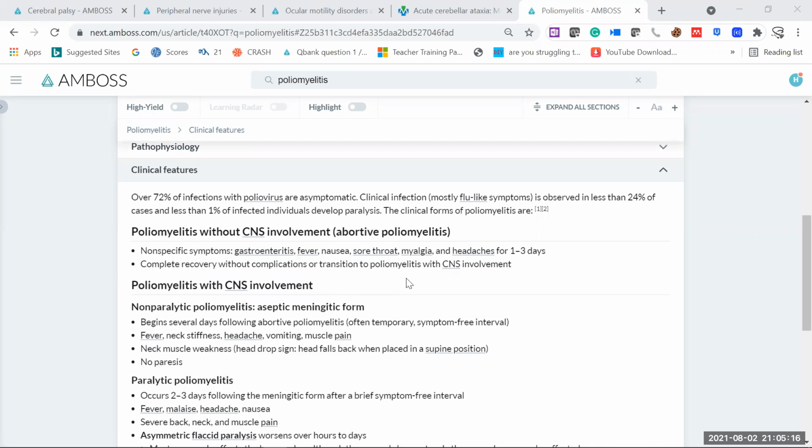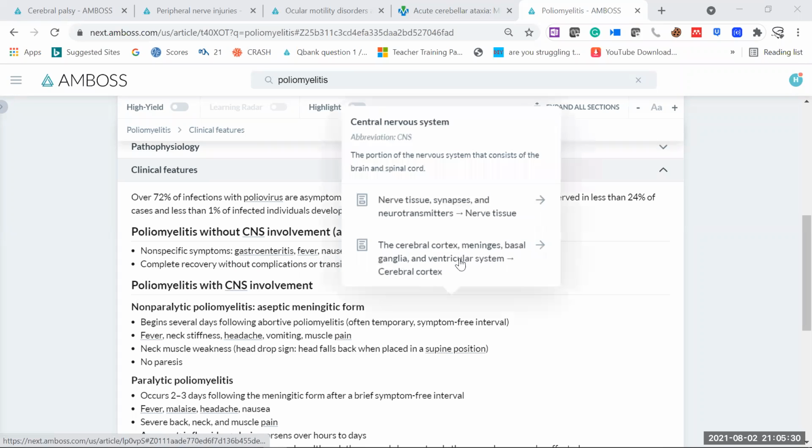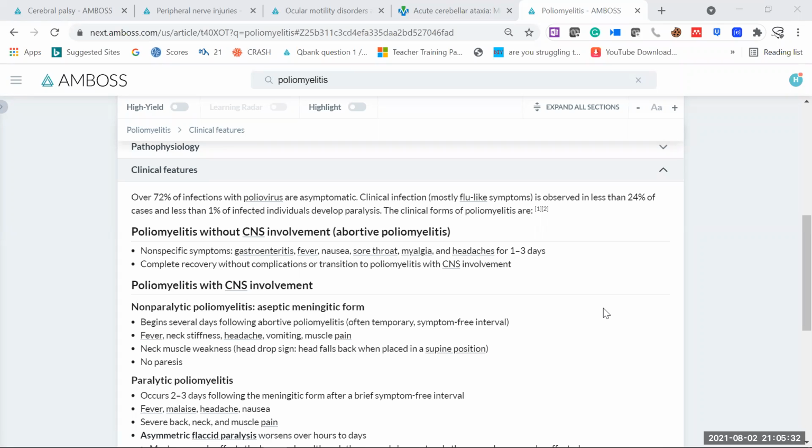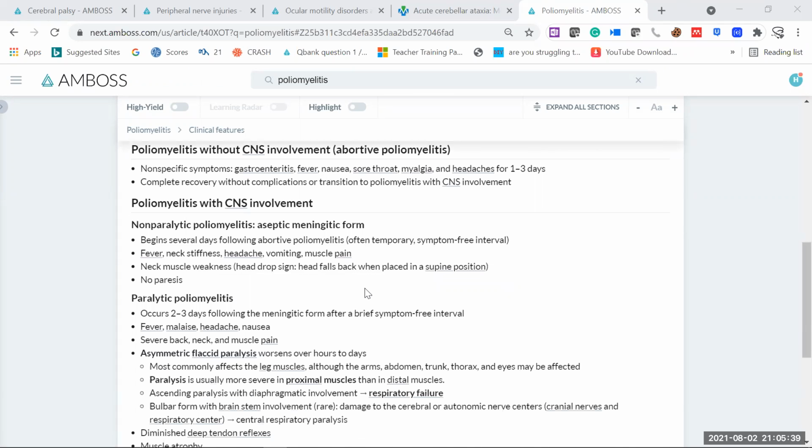It's not that you make a diagnosis of polio only when the boy is presenting with muscle paralysis. No, if there is sore throat, myalgia, headaches, fever, gastroenteritis, you can say these are also symptoms in which there is no CNS involvement. And of course, if the boy is presenting with these things, he can recover fully, with complete recovery without complication. But once the CNS is involved, then of course we will have some big problems.